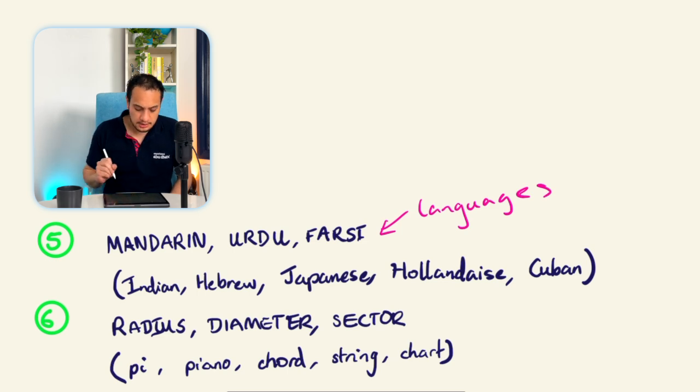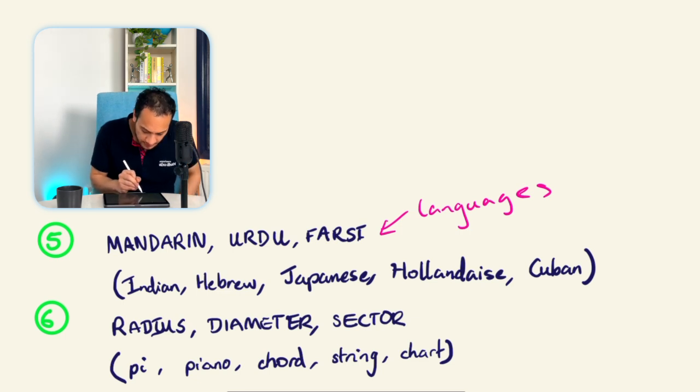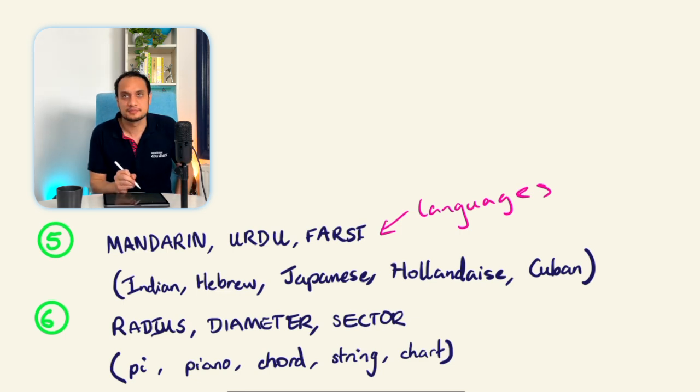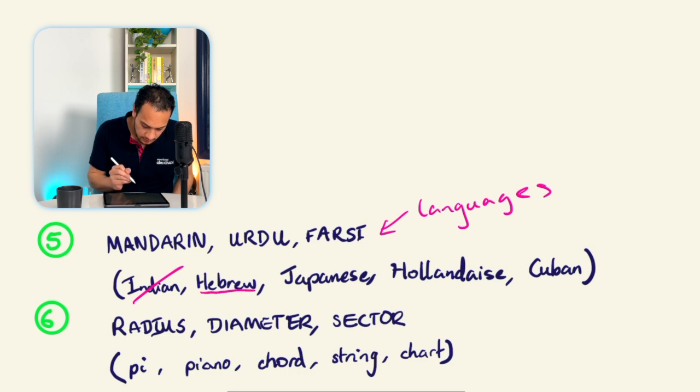Okay, so because you've got Mandarin Chinese or dialects. Then you've got Indian, which is a bit of a confusing one because there isn't an Indian language. There are loads of dialects and languages spoken in India, so we can rule that out. We've got Hebrew, which is the language of the Israelis, so we can underline that.